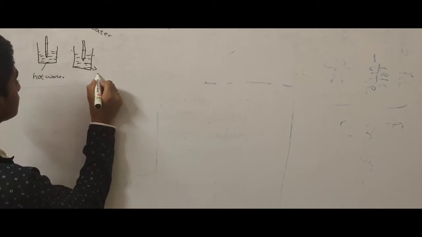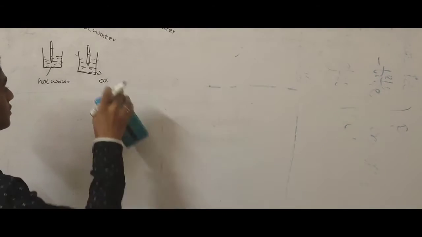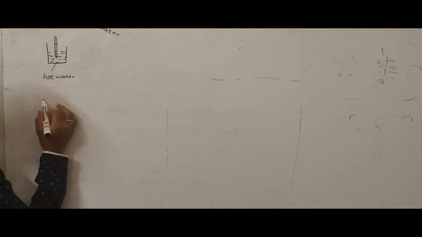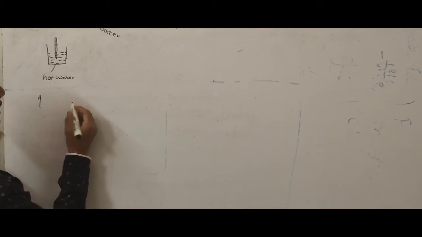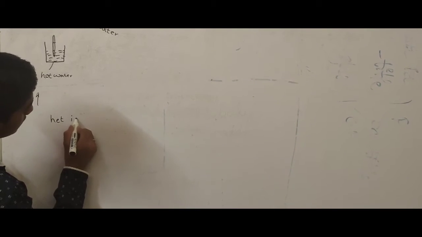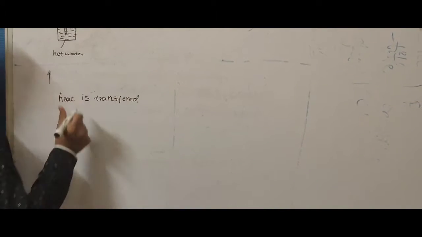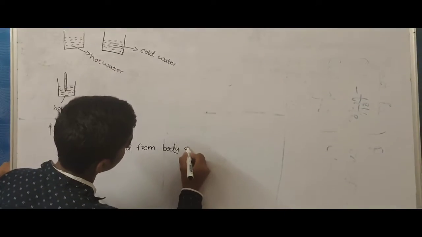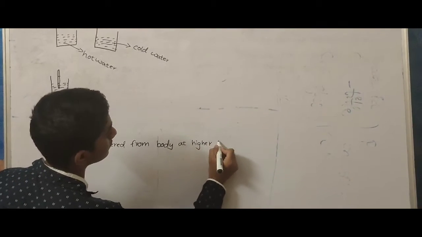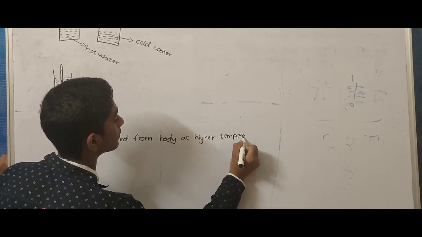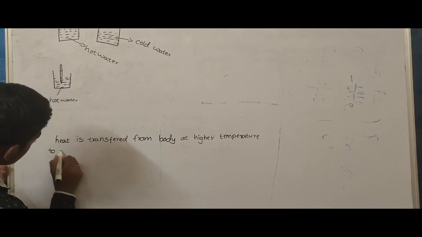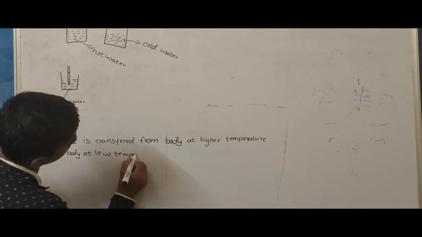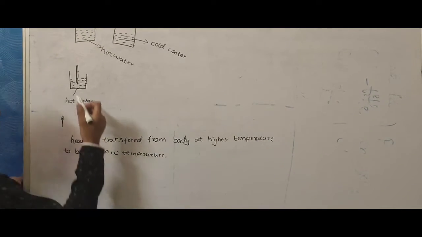In cold water, after keeping the thermometer in hot water we can observe mercury level will increase because heat is transferred from body at higher temperature to body at lower temperature, up to they attain thermal equilibrium.